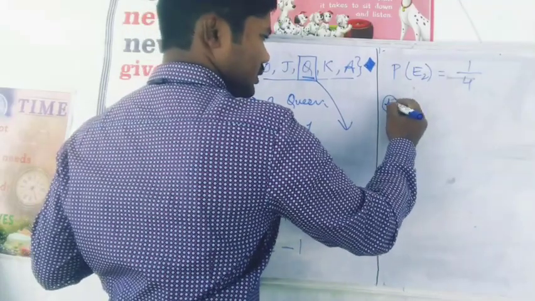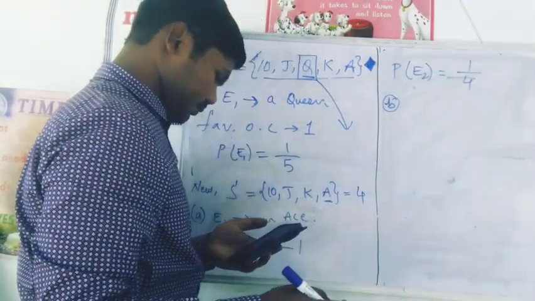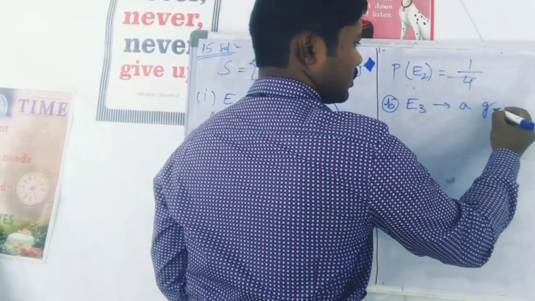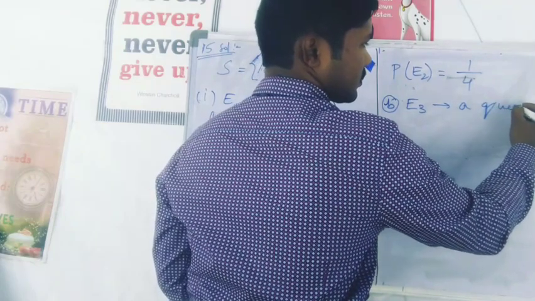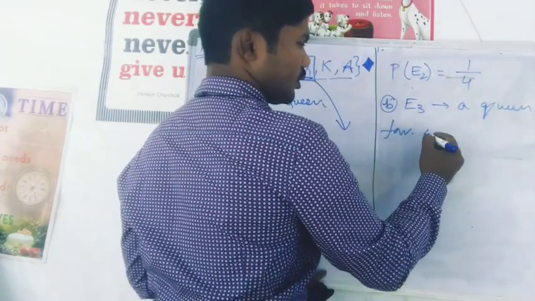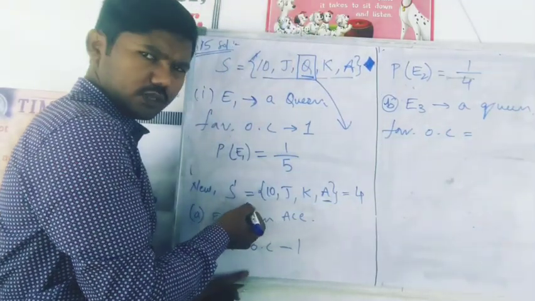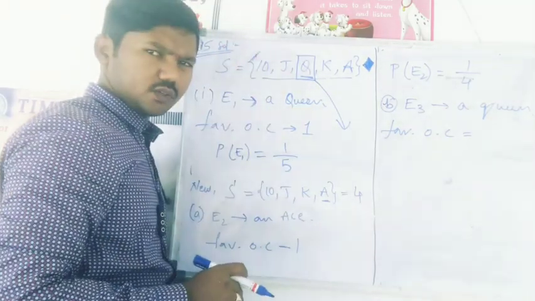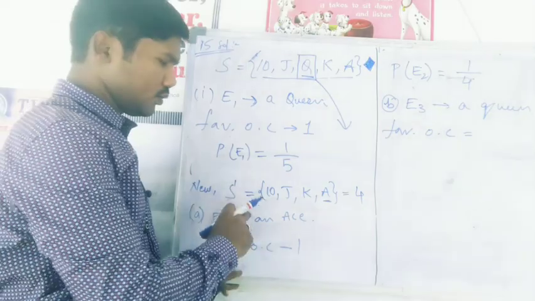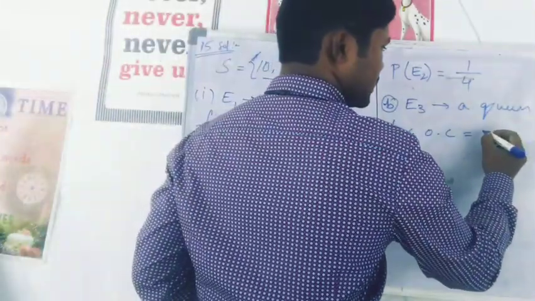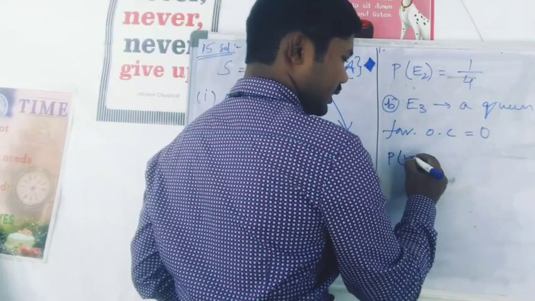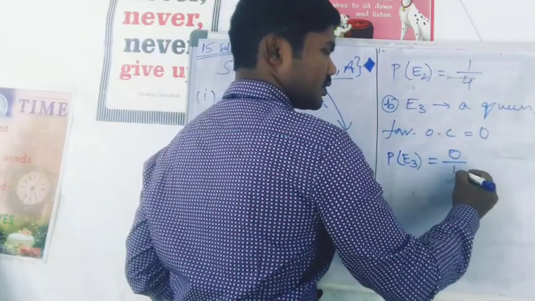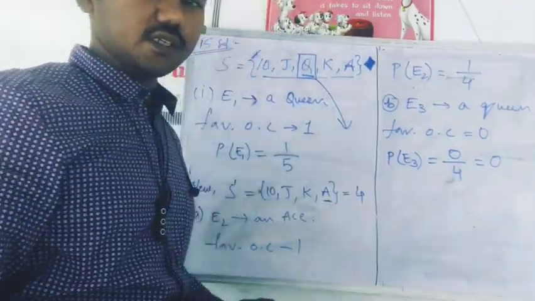Next, in B the question asked is, what is the probability of getting a queen? So now event E3 is getting a queen. So let us see the favorable outcome. Here in this new sample space, how many queens do we have? 0, because already the queen has been taken out as the first card and kept aside. Now we don't have any queen, that is 0. So probability of getting a queen in this next attempt is 0 by total outcome 4. That is, it is an impossible event, right?